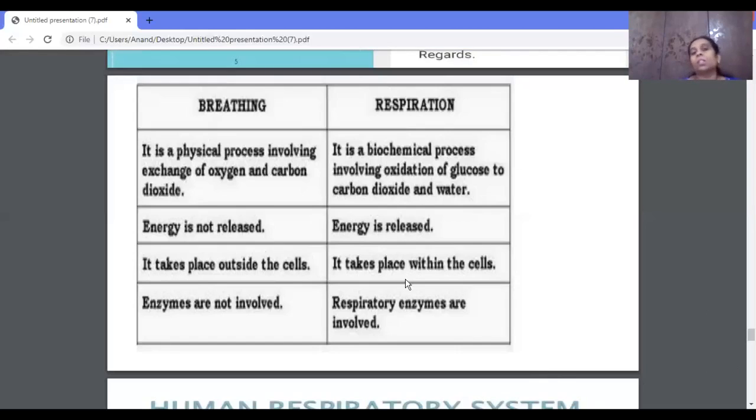Now you got to know the difference between breathing and respiration. Breathing helps in respiration. How does it help? It helps in supplying oxygen to the cell. Correct? Here, what type of respiration takes place in our cell? It is nothing but aerobic respiration. So now we got to know the difference between breathing and respiration.